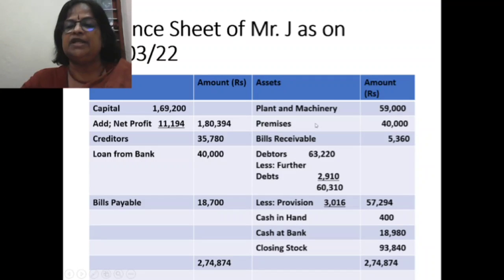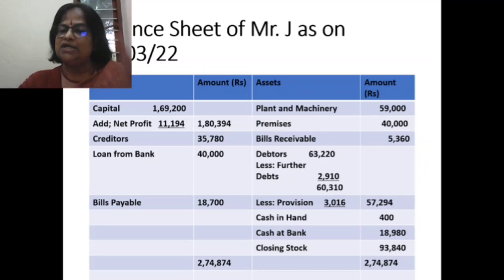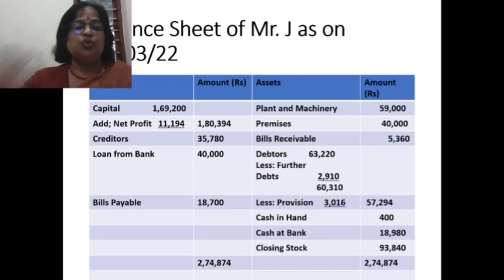Plant and machinery 59,000. Premises 40,000. Bills receivable 5,360. Debtors 63,220. Less further bad debts 2,910. This is the value which appeared outside the trial balance to provide for debtors, bad debts. So 60,310. Now the new provision 3,016 again you have to subtract. So two subtractions: one is the value of extra bad debts mentioned outside the trial balance and the new provision. New provision, again I am repeating, you will calculate from 60,310, that is debtors minus further bad debts. So the outer column value